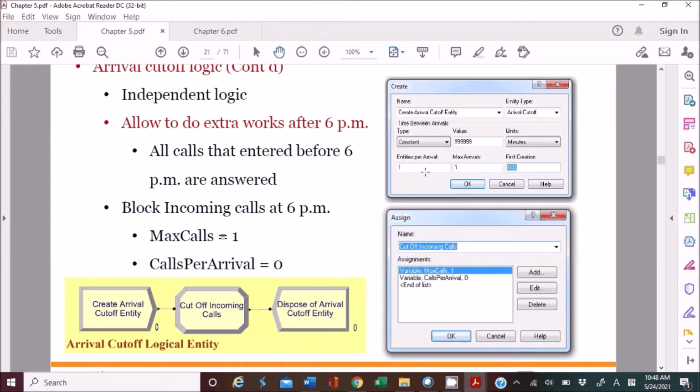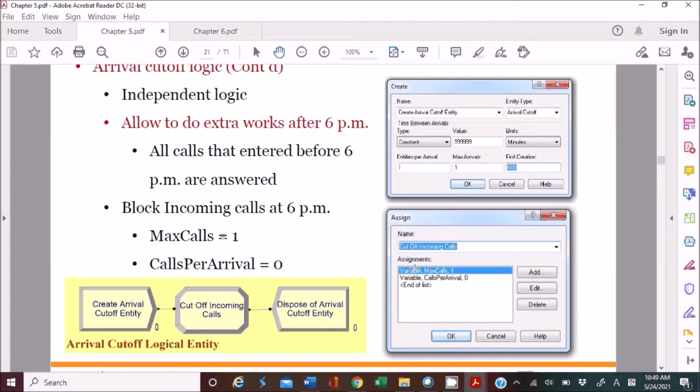And entities per arrival is 1, and max arrivals is 1. So there will be just one entity generated by this create module, and the first creation is at 600, which means at 6 p.m. we will generate this logical entity, so that we can shut down, cut off any new incoming calls after 6 p.m. Good, at 6 p.m.